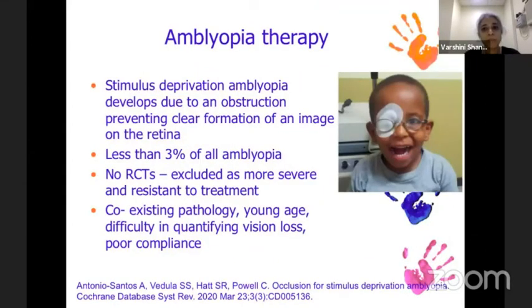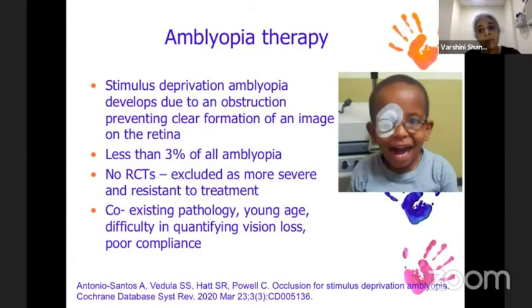So coming to amblyopia therapy, which is basically the main point of this talk. Stimulus deprivation amblyopia develops due to an obstruction preventing clear formation of an image on the retina. This constitutes less than 3% of all amblyopia. There are no randomized control trials up till now based on treatment of stimulus deprivation amblyopia. They are specifically excluded in most of the recent trials, especially the PEDIG studies, because it's considered more severe and more resistant to treatment.